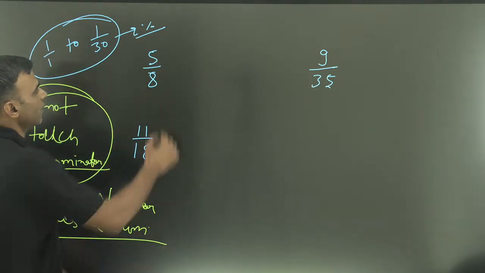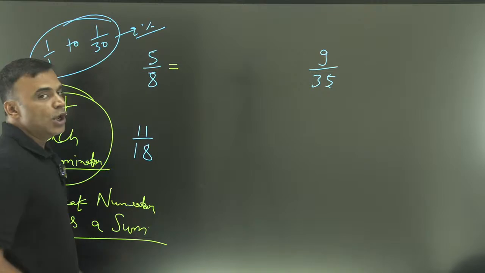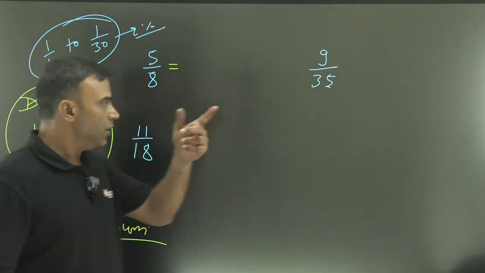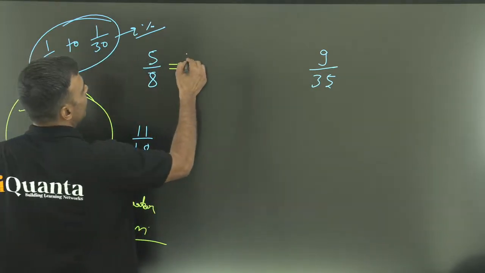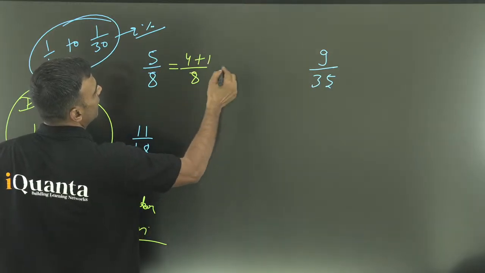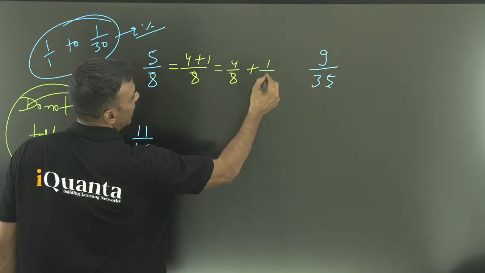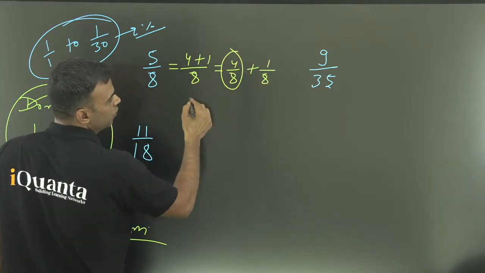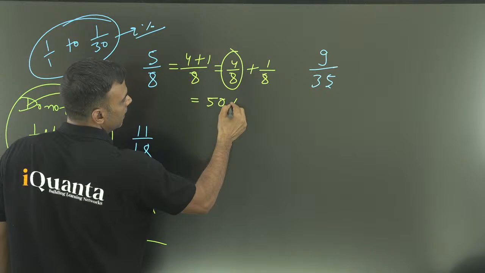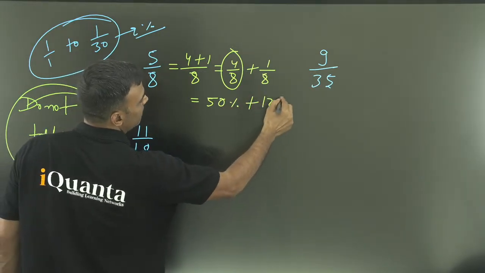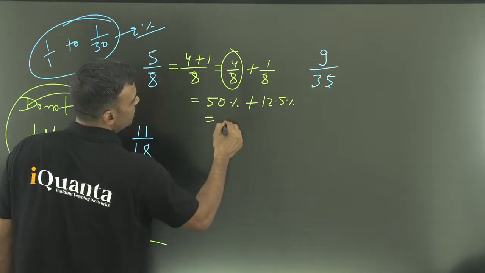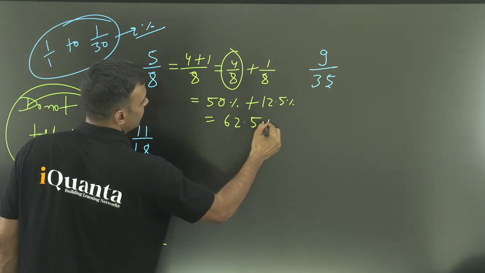Break the numerator, how will you do it? With respect to 8. Look for factors of 8. So can I break 5 as 4 plus 1, divided by 8? Now 4 plus 1 by 8 can be taken as 4 by 8 plus 1 by 8. Now 4 by 8 is 1 by 2, that is 50%. 1 by 8 is 12.5%. So 62.5%. Do we understand this?